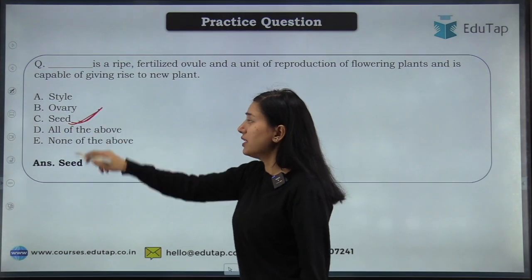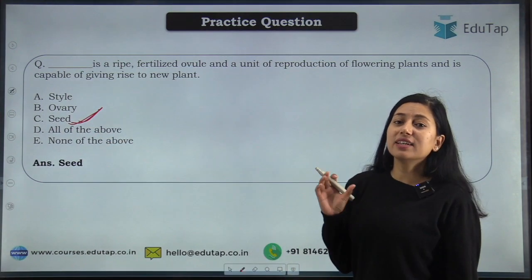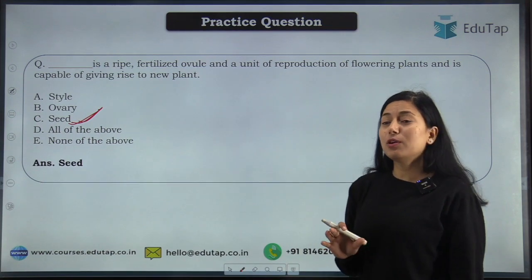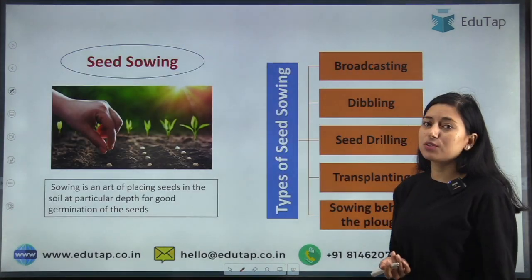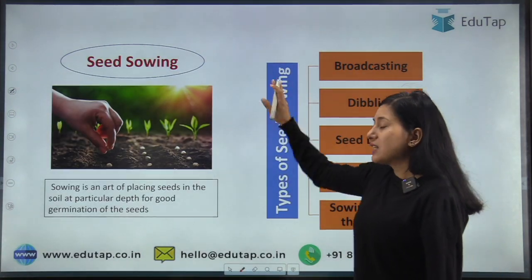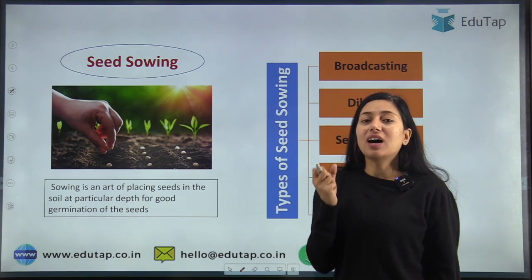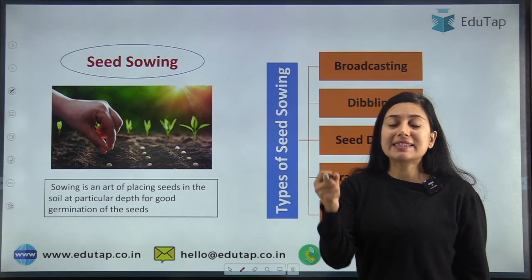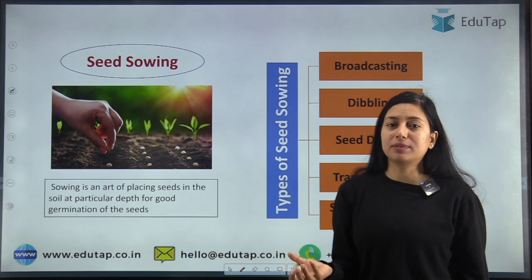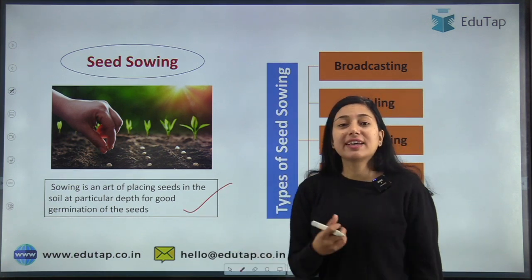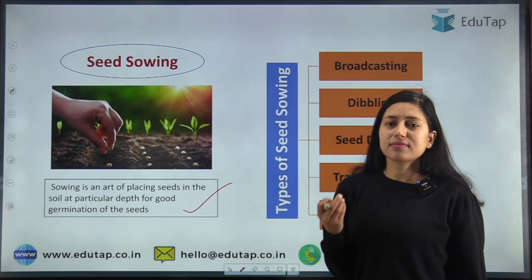Students, now our topic was seed and sowing. So let's discuss seed sowing and the types of seed sowing. Seed sowing is basically an art, the art of placing seed at a particular depth so that we can get good germination.